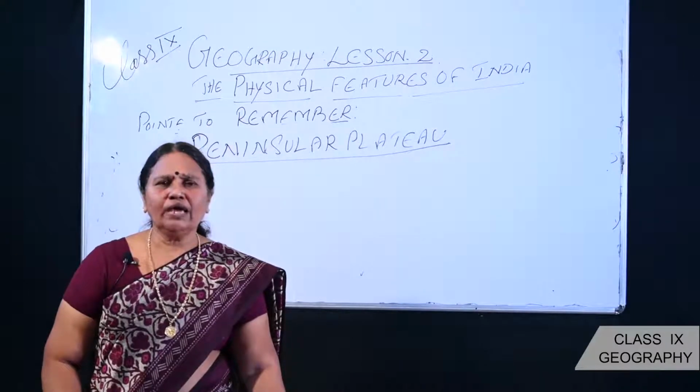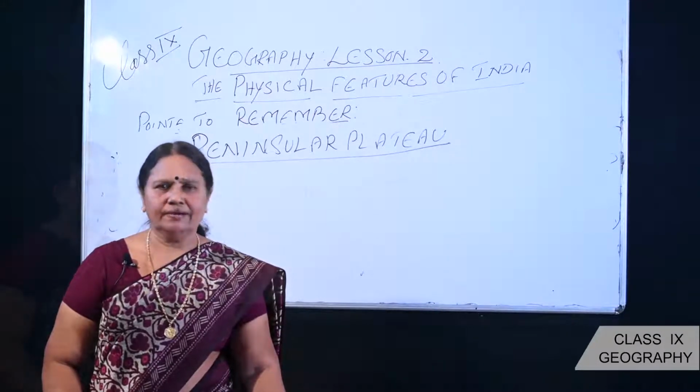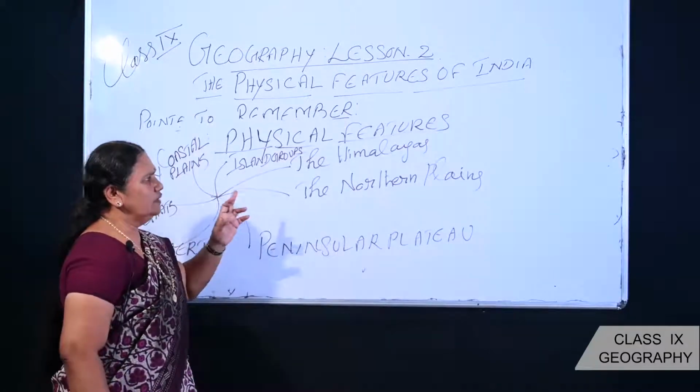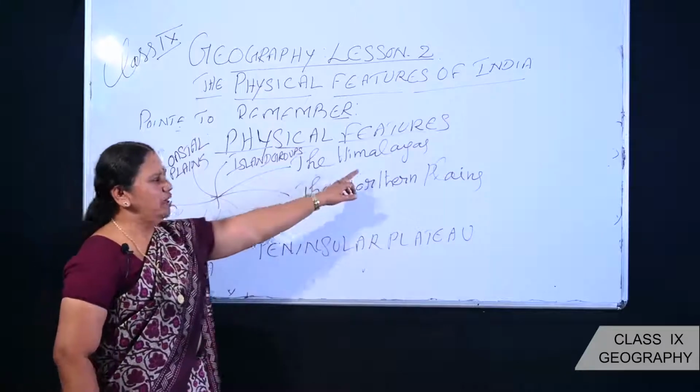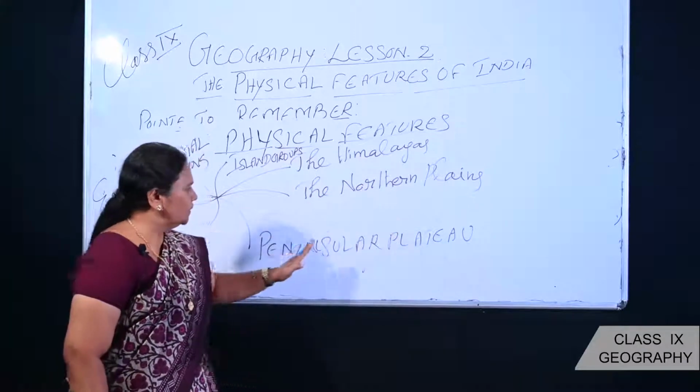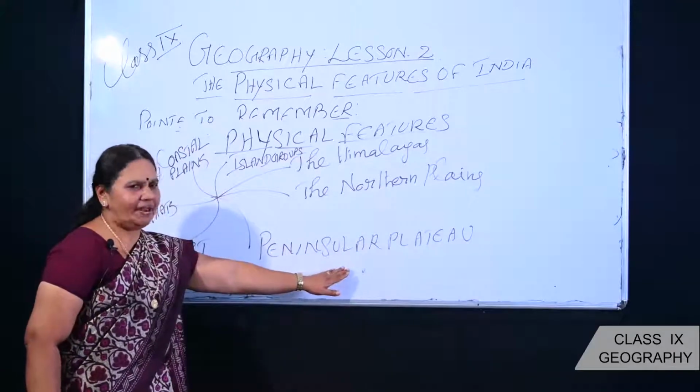When we are talking about the macro level, six important types of physical features are there. Regarding the major physical features of India, number 1, the great Himalayas. Number 2, the great northern plains. Number 3, the peninsular plateau.